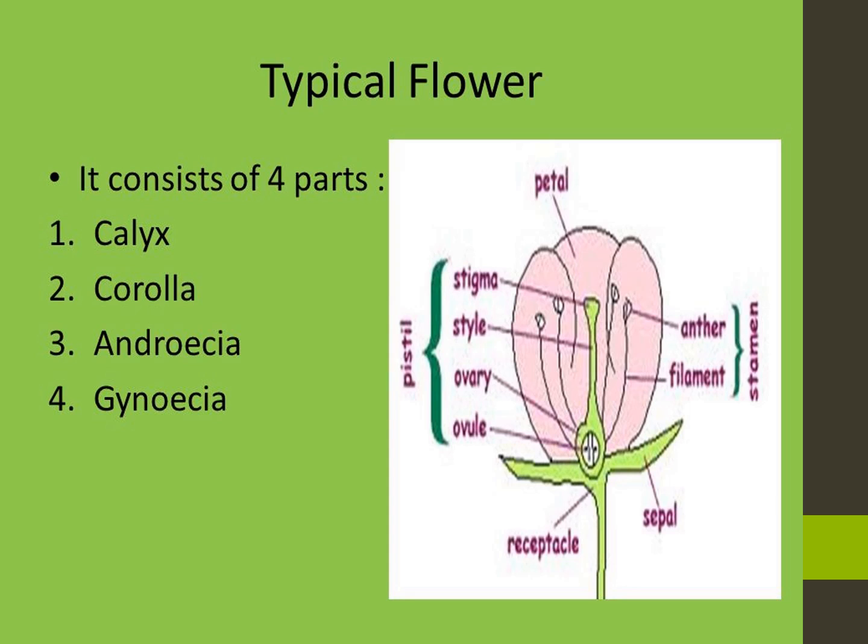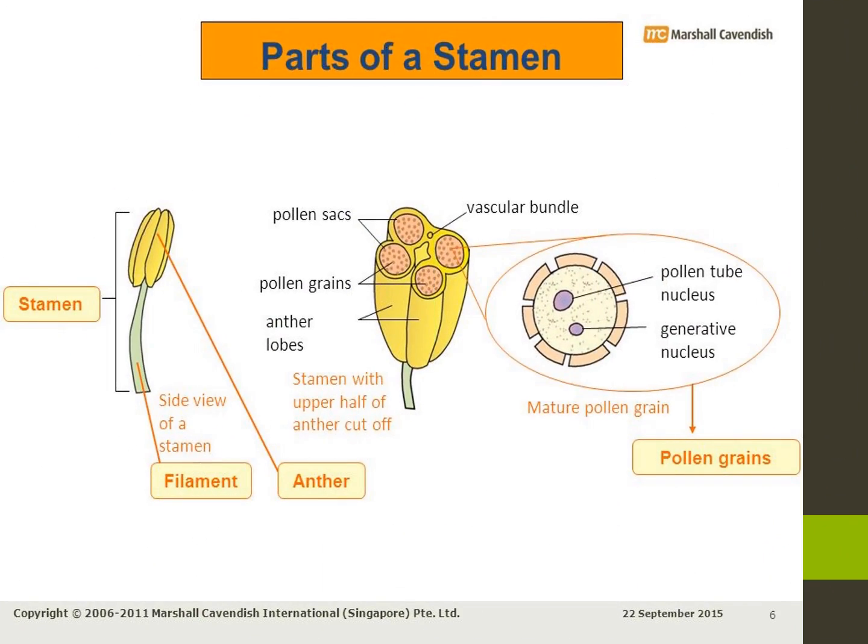Gynoecium and androecium. The androecium is the male part, the stamen. The stamen has two parts: one is the filament, another is the anther. The filament is a stalk-like structure, and the anther is a bag-like structure. Inside the anther, pollen grains are filled. Now, everybody see the picture.